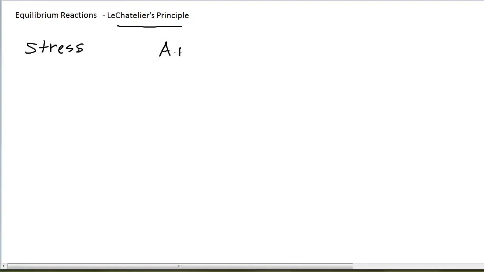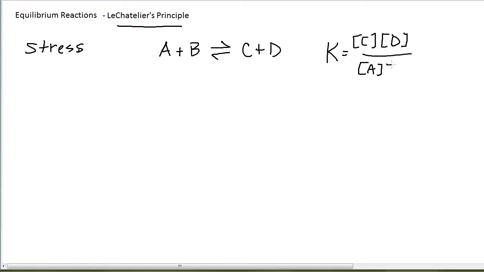If I have a reaction that is at equilibrium, just any old reaction, A plus B in equilibrium with C and D, the equilibrium constant equals the concentration of C times D all over A and B. If I had any stoichiometric coefficients, they would be raised to these powers, but let's keep it simple for now. If I stress this equilibrium system, this equilibrium will shift such that the numerical value for the equilibrium constant goes back to the same numerical value.